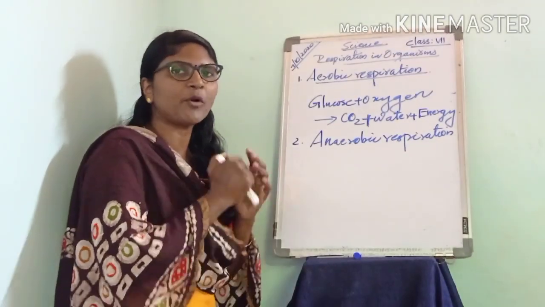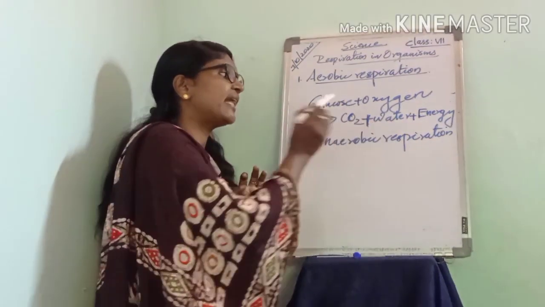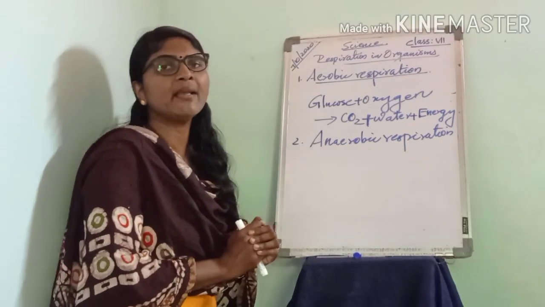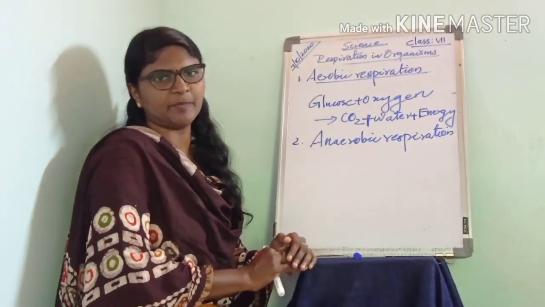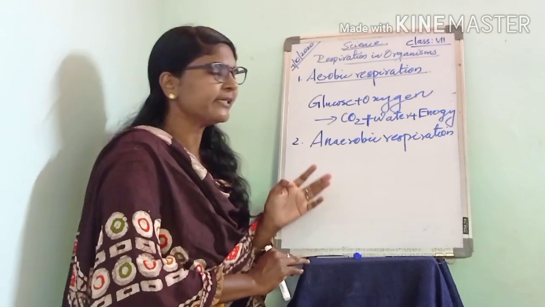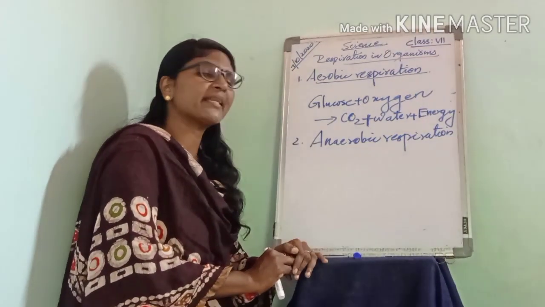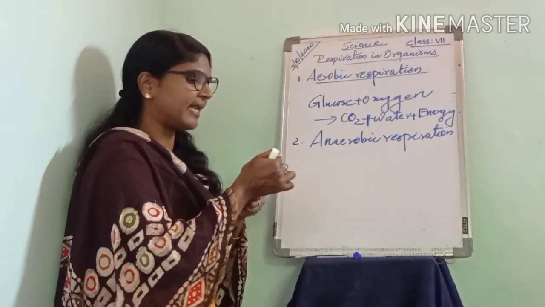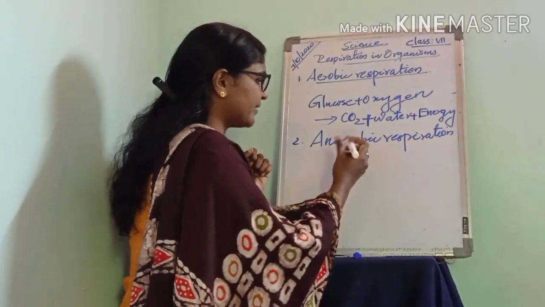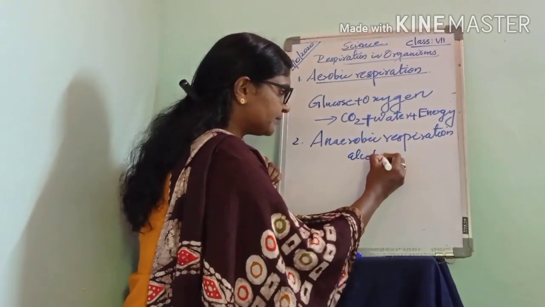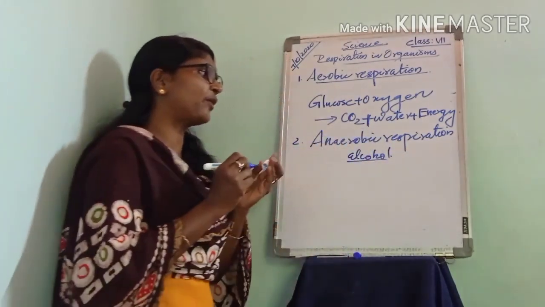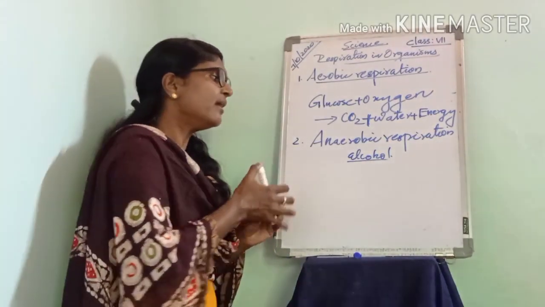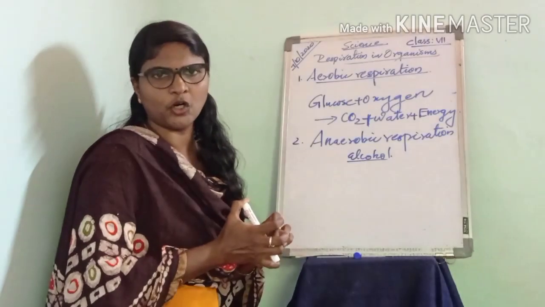What are the products formed? Carbon dioxide and water are the products formed after aerobic respiration. But in the case of anaerobic respiration, the products formed are carbon dioxide and alcohol. What are the products formed after anaerobic respiration? It is carbon dioxide and alcohol.